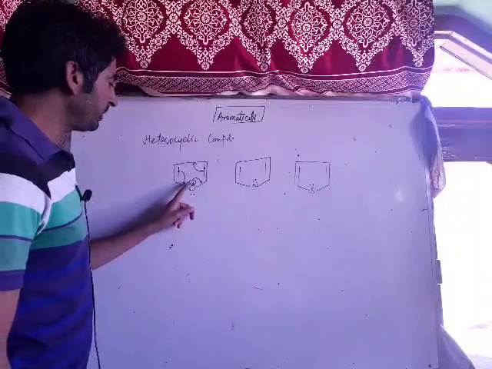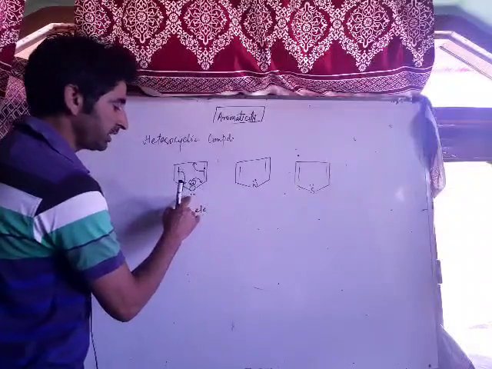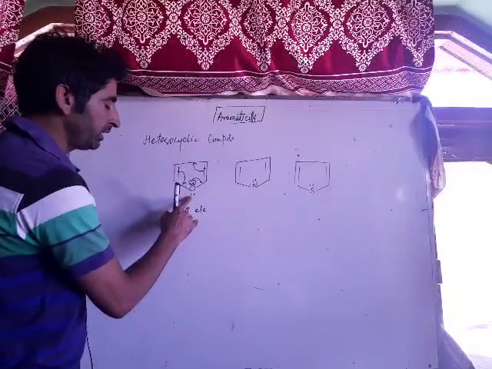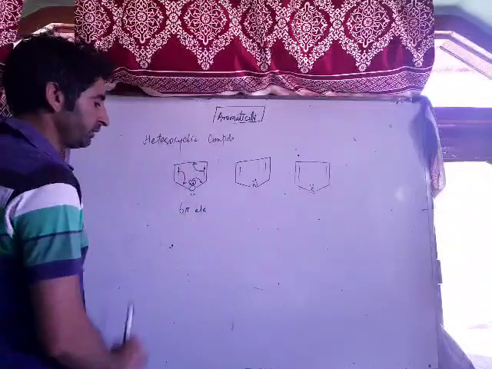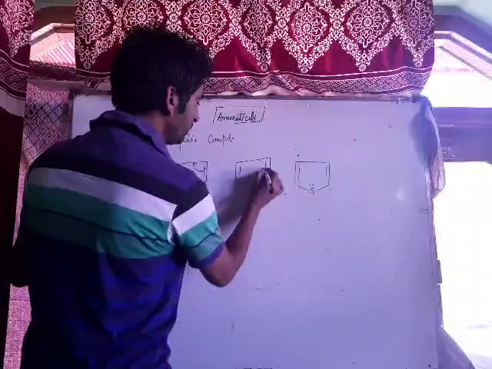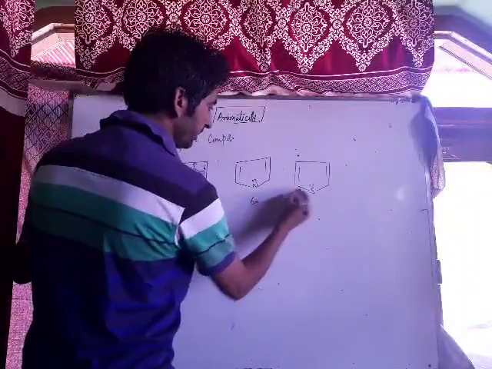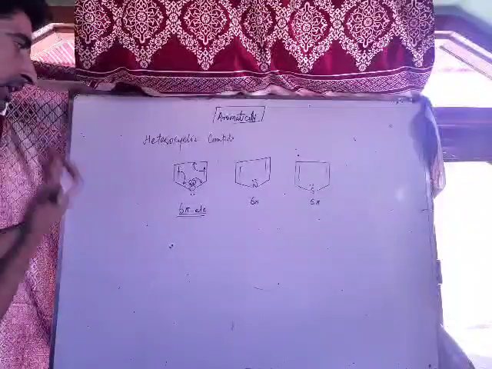Therefore, this compound is aromatic because it contains 6 pi electrons. This is not to be counted because it does not take part in the conjugation of the ring. This is a 6 pi electron system. In this case, 2 electrons, 6 pi electrons, 6 pi electrons. So all of them are aromatic in nature because they obey Huckel rule.